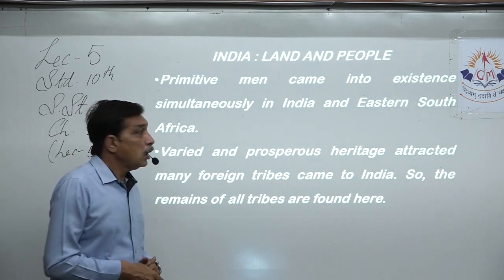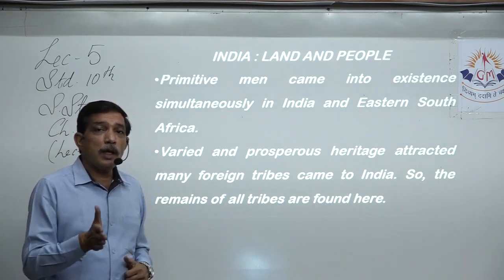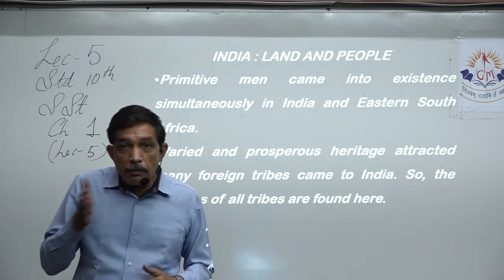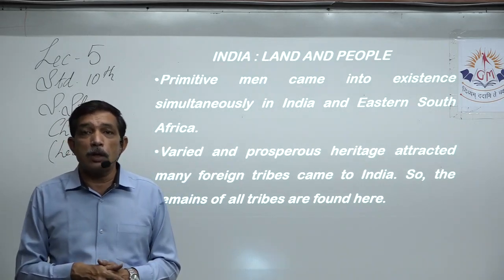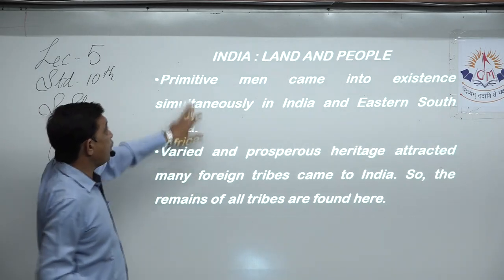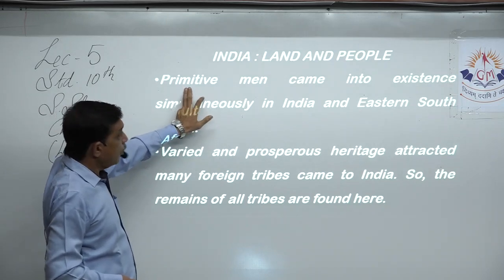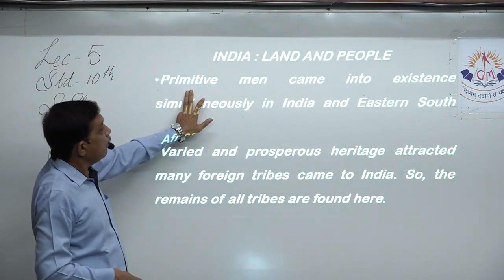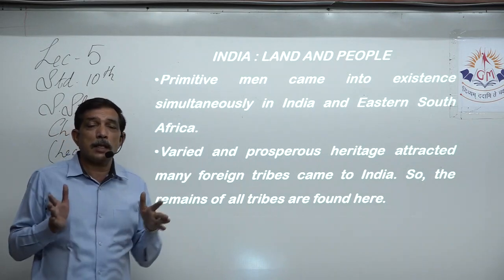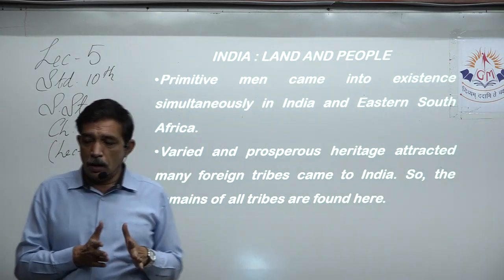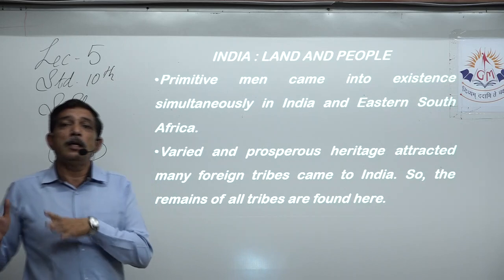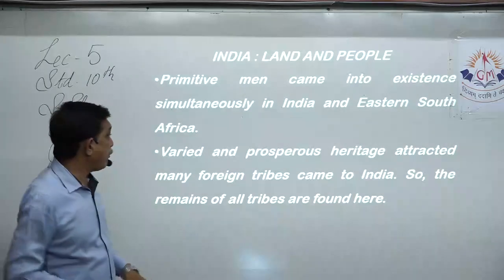So in Eastern South Africa, human beings came into existence at the same time as in India also. So right from the primitive time, the men which are called primitive came into existence at the same time in Eastern South Africa and India.